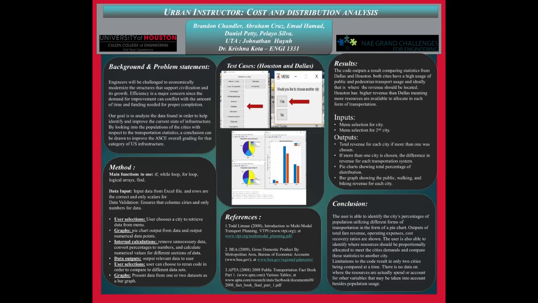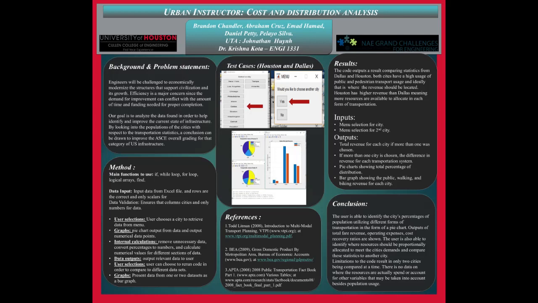For our code, our main functions were if statements, while loops, for loops, menus, and plots. We started our code by setting two variables, ex as a counter variable and start as a while loop condition. We created the while loop to check if the user would like to repeat the code for a different city, and we only made them repeat once. We use load data to load our dataset for the whole code. From that dataset, we extracted a vector for the city names, a vector for the state names, and a vector for the fare revenue. We also got the user to input a city they would like to use to evaluate all of the conditions we made.